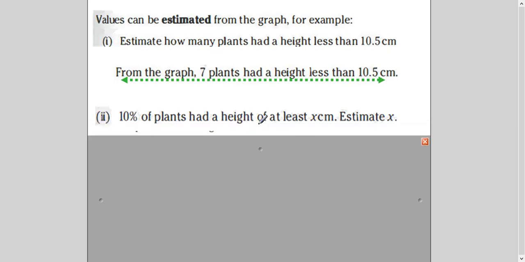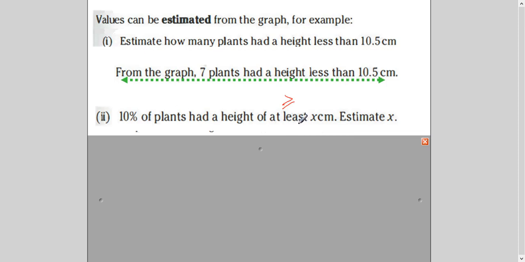Now this is something very important, and usually students make mistake here. 10% of plants had a height of at least X centimeter. Now you see, whenever the word at least comes, it means you're talking about more than a certain thing. If I say you should have at least 100 rupees, it means 100 or more than that. So now you have to read it very carefully.